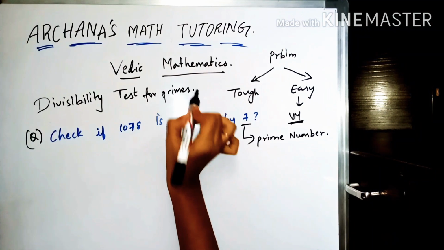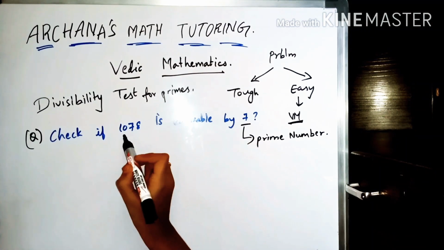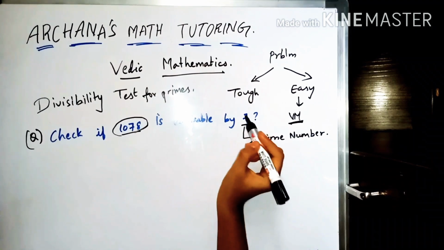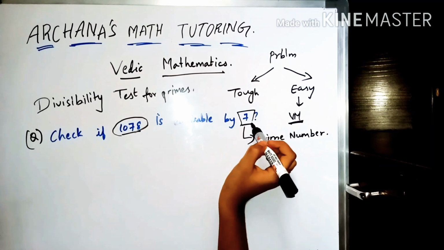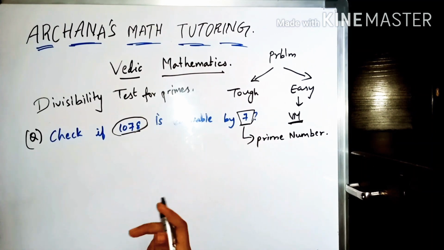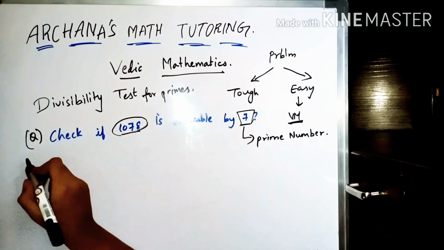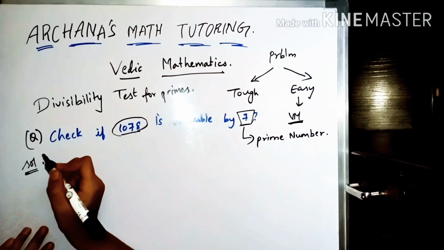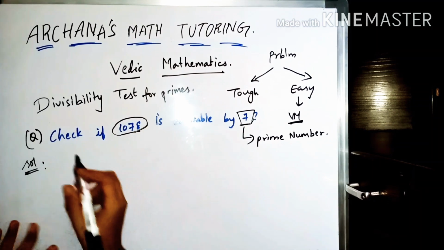You can use this technique for checking that the given number is divisible by 7. 1078 is a large number and you don't know the 7 table, like no one knows it till thousands. So I'll explain an easy method. I'll explain stepwise, and in the next problem you can do it on your own without writing the steps.